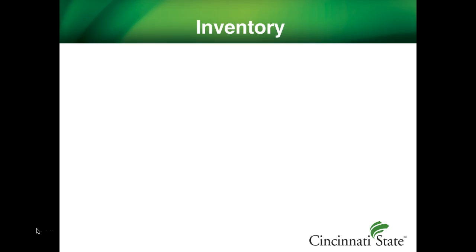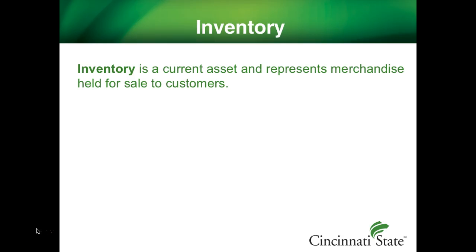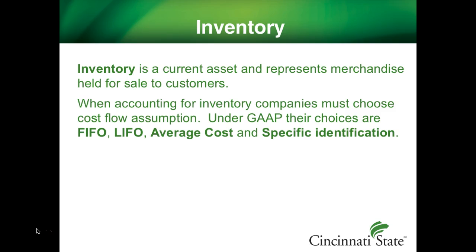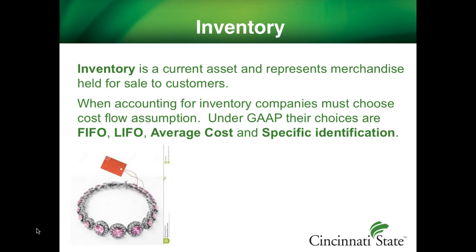Chapter 6, Part 2. Inventory is usually a current asset and represents merchandise held for sale to customers. When accounting for inventory, companies must choose a cost flow assumption. Under GAAP, their choices are FIFO, LIFO, average cost, and specific identification. Specific identification's applicability is somewhat limited.